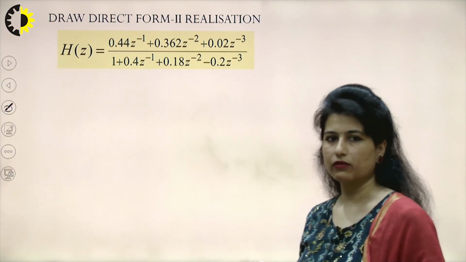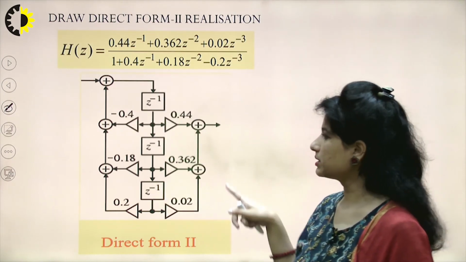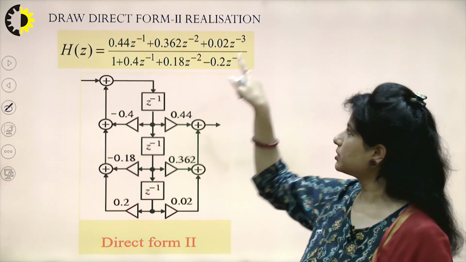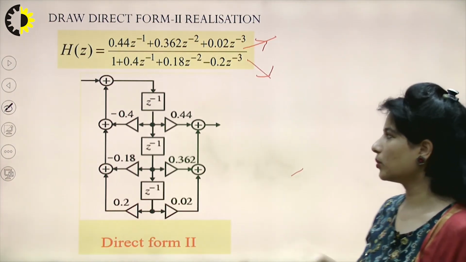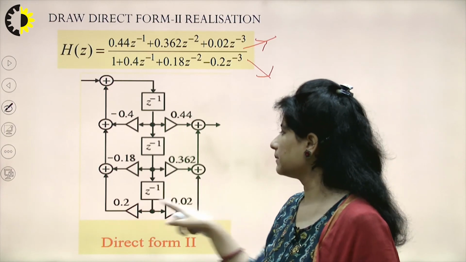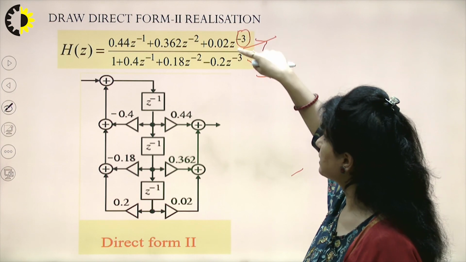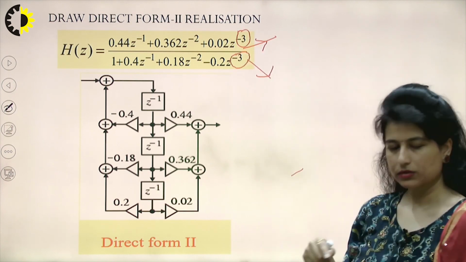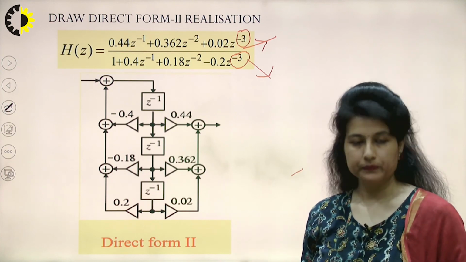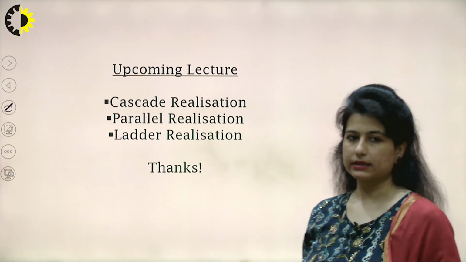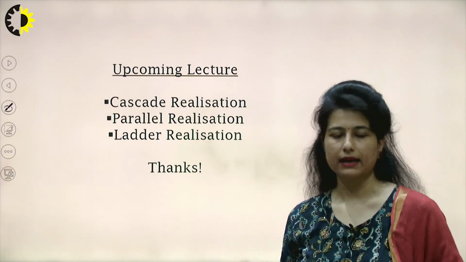Let's quickly see one of the difference equations in the fractional form, how to draw the direct form 2 structure. So this is a direct form 2 structure for the particular equation in which these are my zeros and these are my poles of the equation, and these are the coefficient multipliers having 3 delay elements. The maximum power of this particular equation is 3. So in this way we can design my direct form 1 and direct form 2 structures. Maybe in the next session we will be discussing another form of realization of IIR systems, that is cascade, parallel and ladder realization.